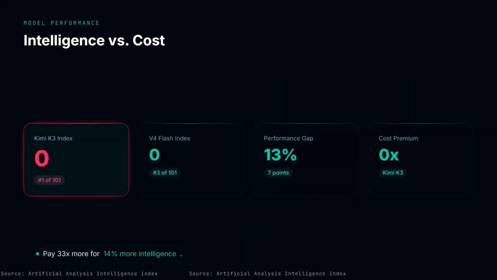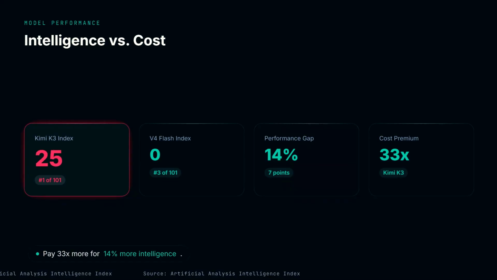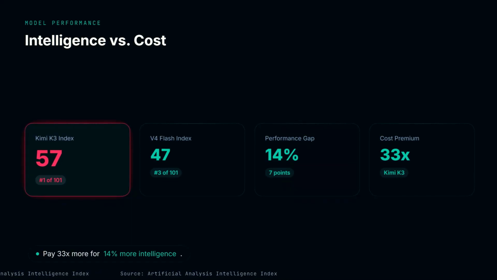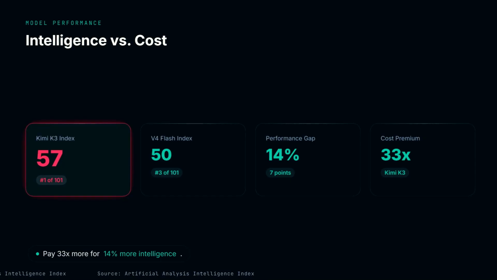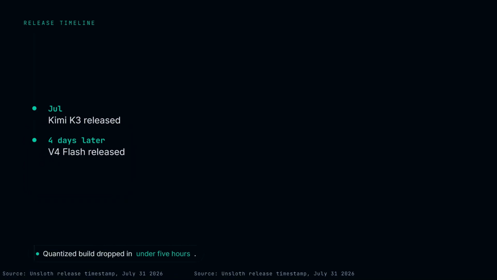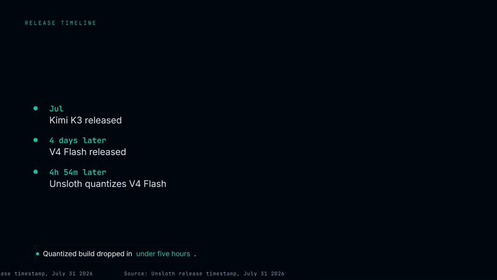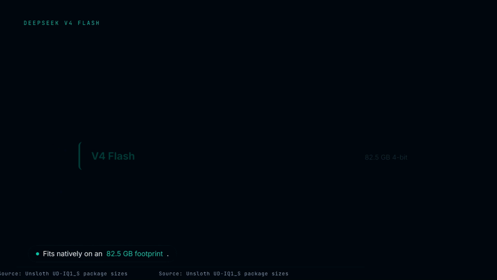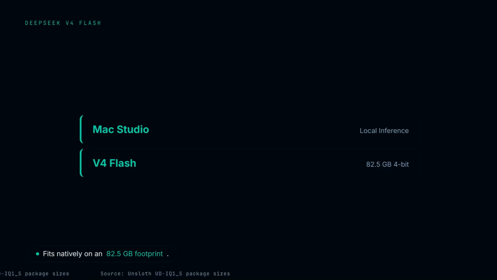The performance gap absolutely does not justify the cost. Artificial Analysis scored Kimi at 57, and V4 Flash at 50. You are paying a 33x premium for just 14% more measured intelligence. V4 Flash also solves the local hosting nightmare. Just under 5 hours after release, Unsloth dropped a heavily quantized version. Packed down to 4-bit precision, V4 Flash takes up just 82.5 GB. Felipe seamlessly loaded it onto his Mac Studio, dropping his API costs all the way down to zero.